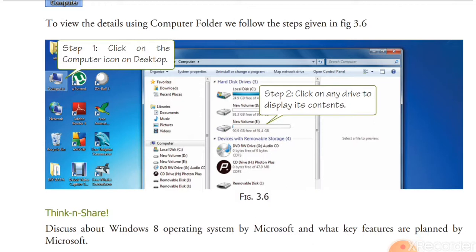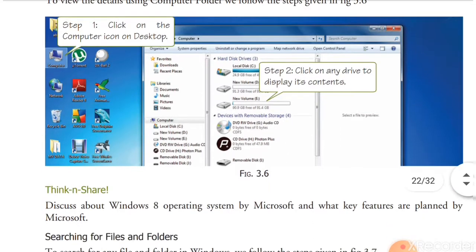After that you will see, in the second step, the navigation pane, content pane, and preview pane. These are three panes here. The left side is the navigation pane, in the middle is the content pane, and the third is the preview pane.